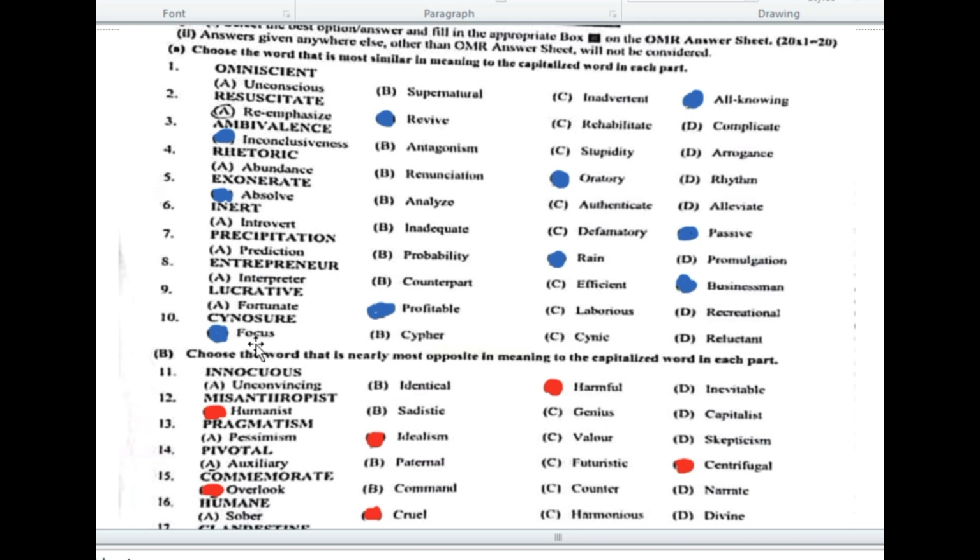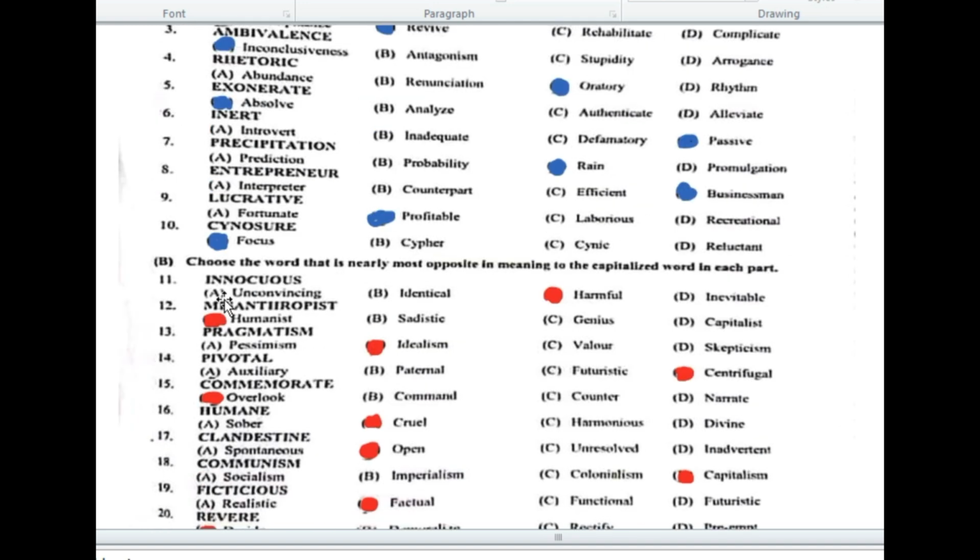Now the B part is saying: choose the word that is nearly most opposite in meaning to the capitalized word in each part. A वाले हिस्से में synonyms थे, 10 synonyms थे और B वाले हिस्से में antonyms दिए गए हैं. Number 11 is innocuous. इसका जो antonym होगा, जिसका opposite meaning होगा, वो होगा harmful.